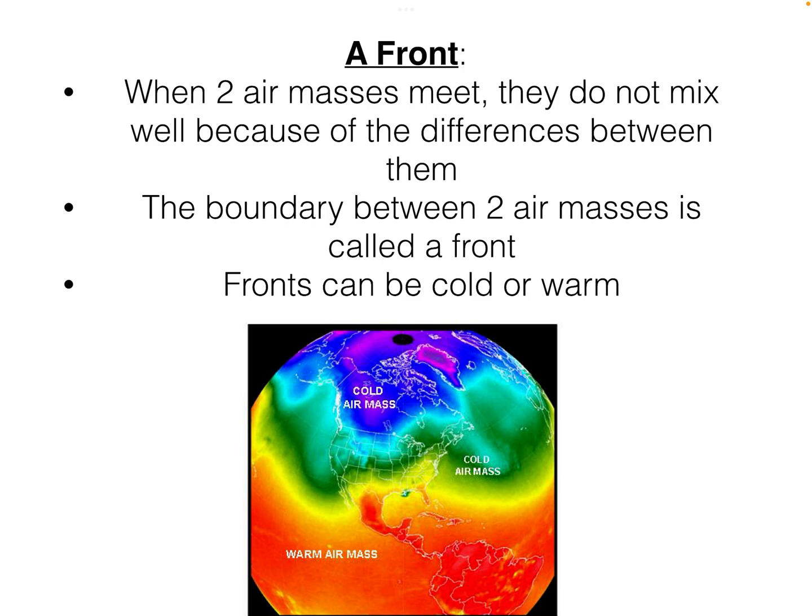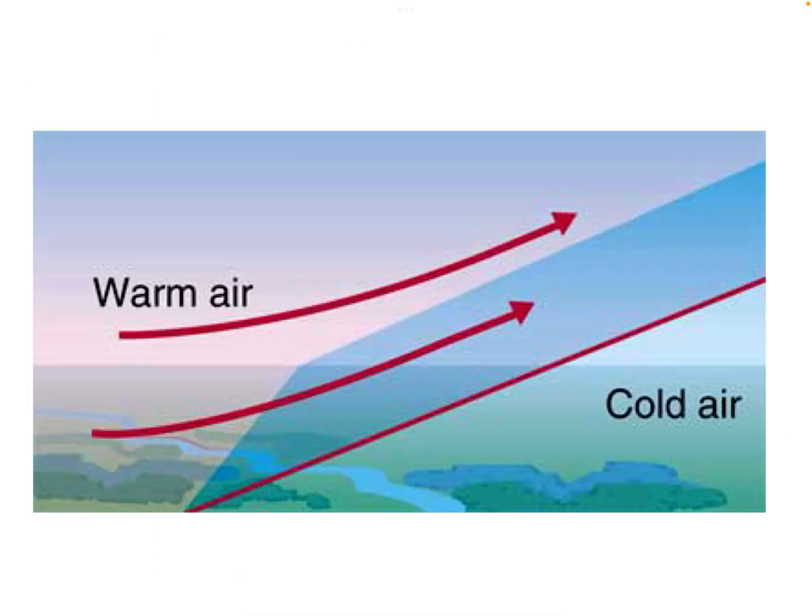Okay, that's fine. You know what an air mass is. Like I just told you, an air mass is a large body of air that moves around. When two air masses meet, the boundary between the two of them is called a front. They don't mix well. A front can be warm or cold, so let's have a look at them.